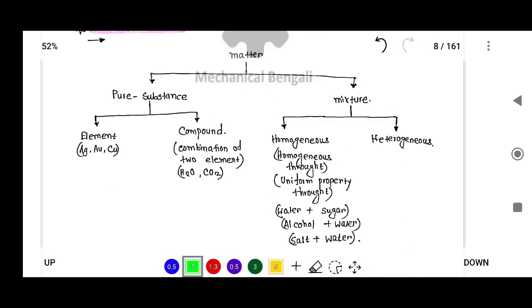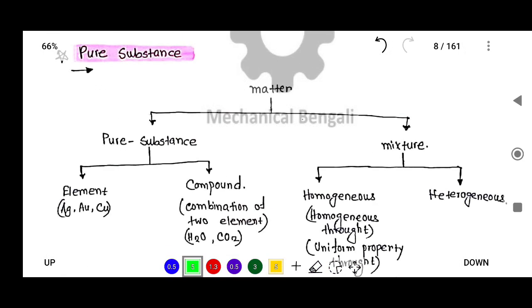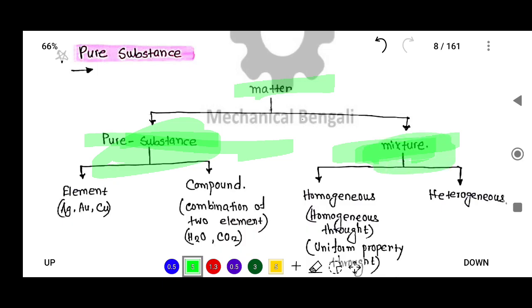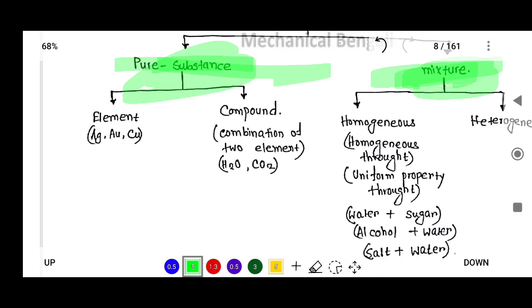Now if you see the classification, matter has pure substance and mixture. Pure substance includes elements, that is Ag, Au, copper, a single element, and compounds, a combination of two elements, that is H2O, CO2.